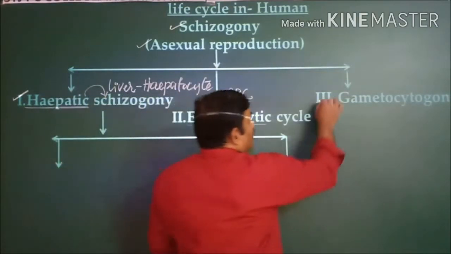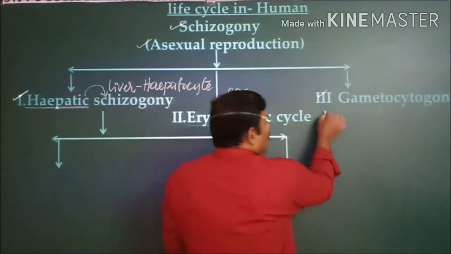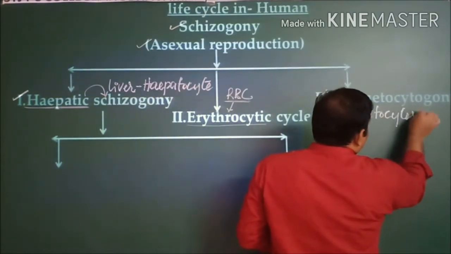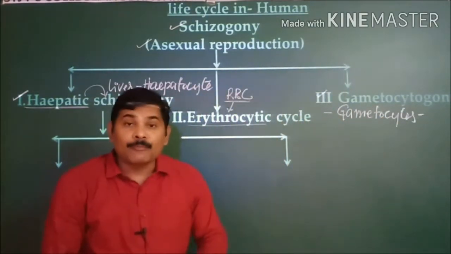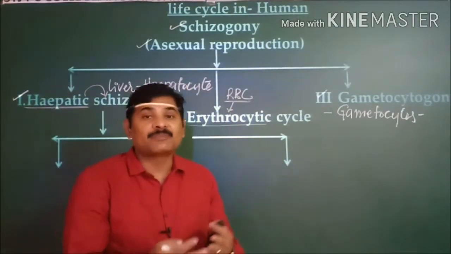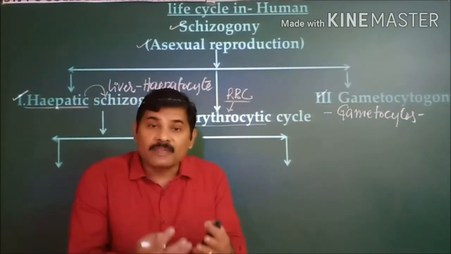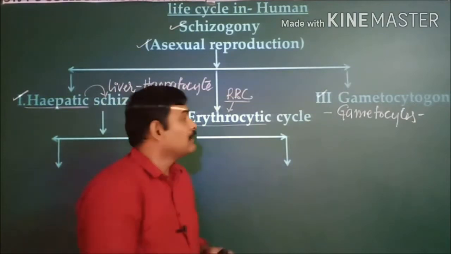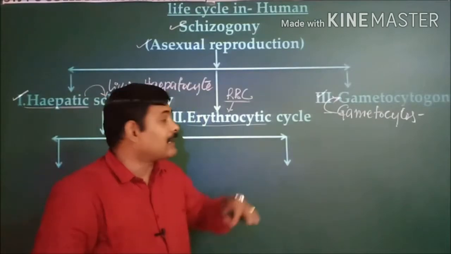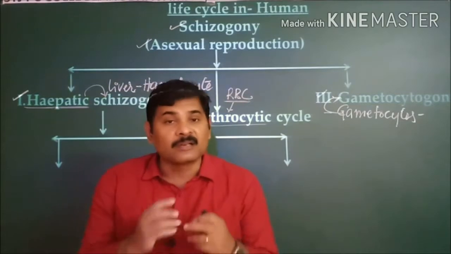Whereas the next one, or third one, is known as gametocytogony. This is a process in which gametocytes will be formed. These gametocytes are nothing but the gamete mother cells. Gametes, male and female gametes, are produced during the sexual cycle, and for production of these, mother cells are present. Those gamete mother cells are known as gametocytes, and production of gametocytes is known as gametocytogony. This is the third stage.